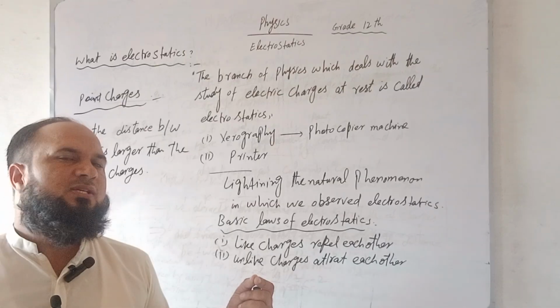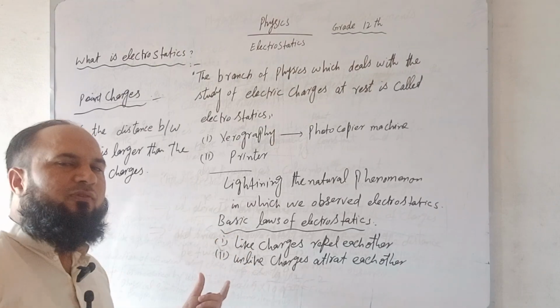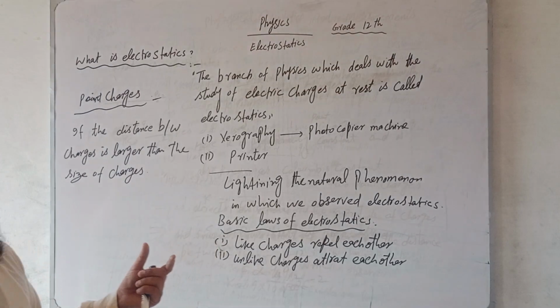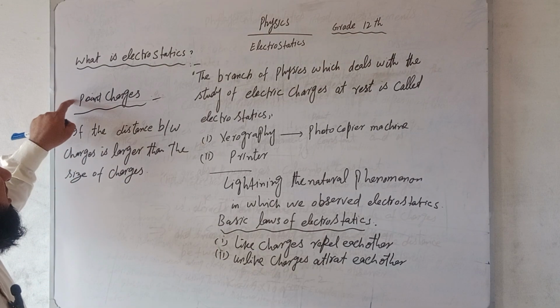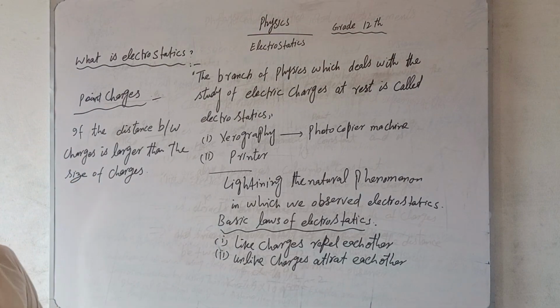The size should be very small as compared to the distance between them. Then these will be called point charges.